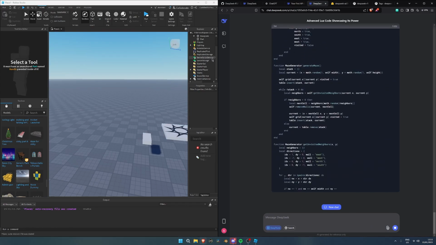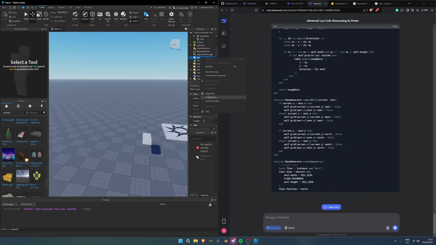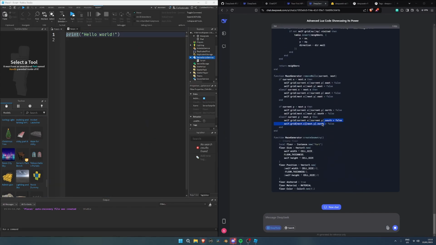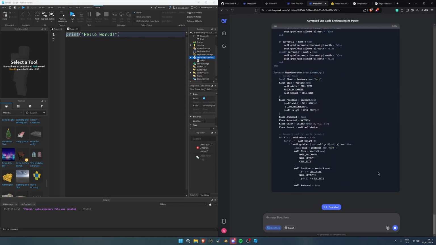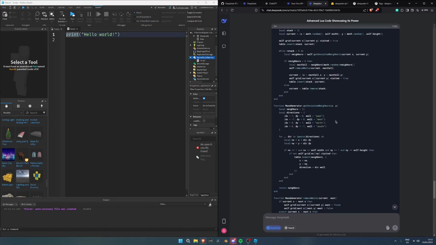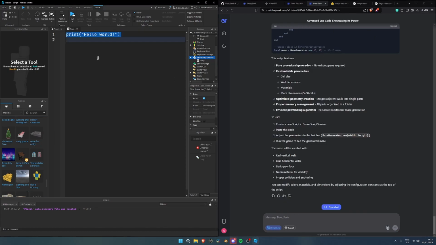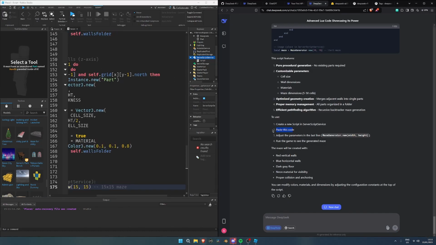That's interesting. So I'm gonna place this into, gonna insert object. We're gonna insert a script. Wow, I could never do this, not gonna lie. This is very cool. Whoa. Okay, so we need to, let's see. Paste this code, adjust the parameters in the last line, run the game to see the generated maze.